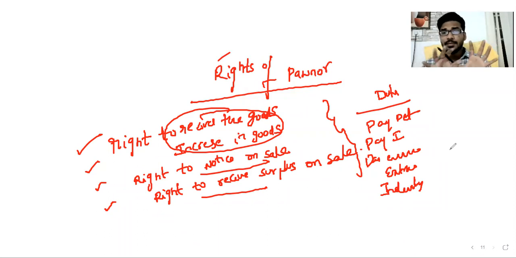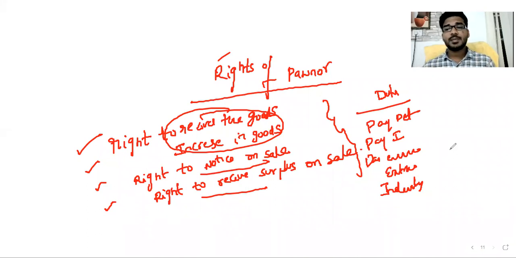So do not bother much about this discussion, because this is the concept of bailment. We have studied the same in the rights and duties of bailor and bailee. The same thing is repeated, with only one purpose, that is, security for debt. This is the concept of bailment and pledge.